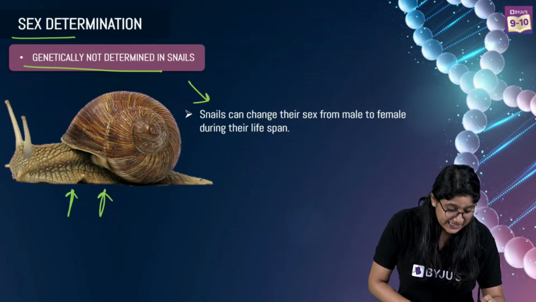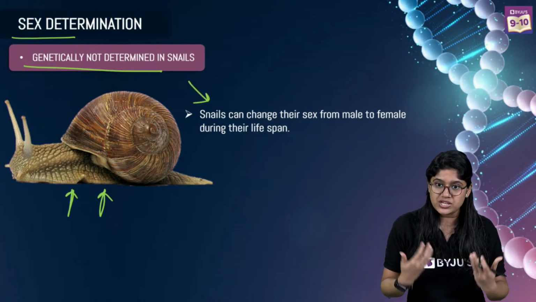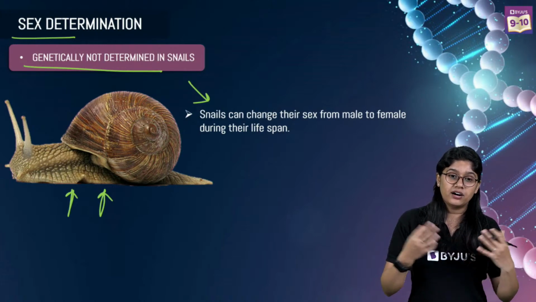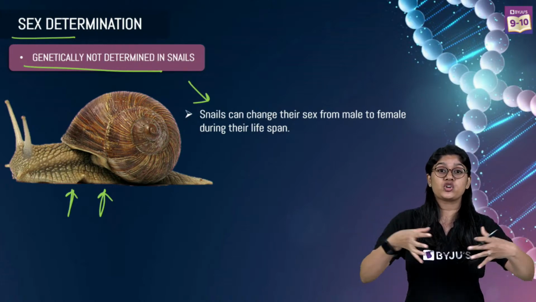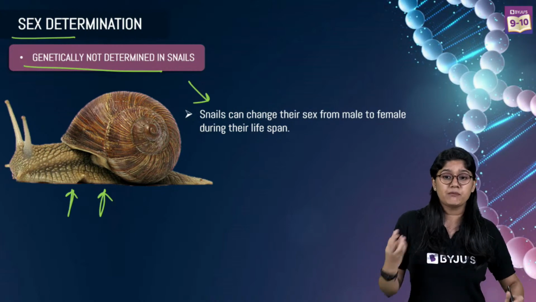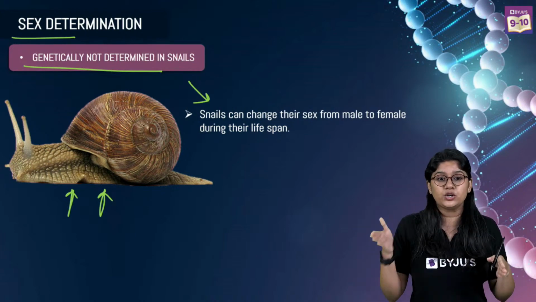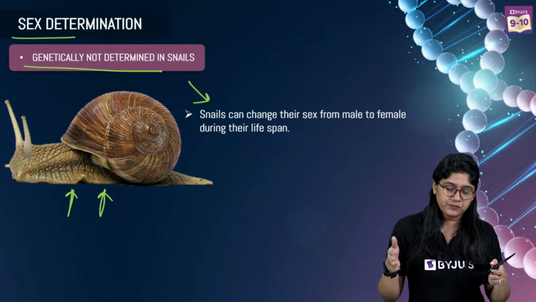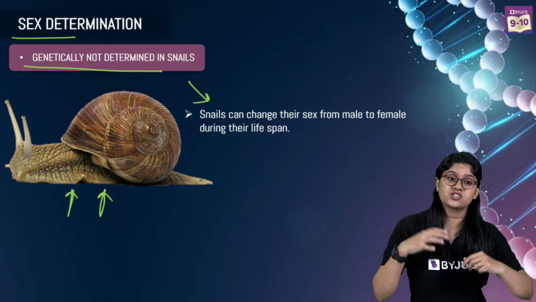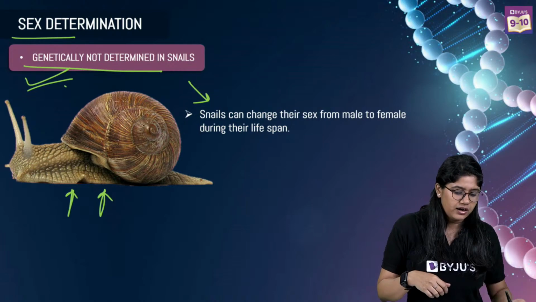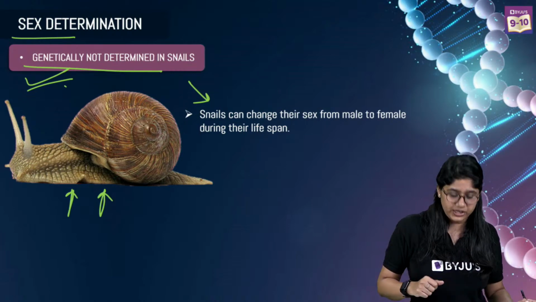Snails can actually change their sex, based upon the number of males and females which are there in the group. So if the number of males is reducing, the females will convert into the males. They basically have both the sexes together. So that's a very good example we have over here.